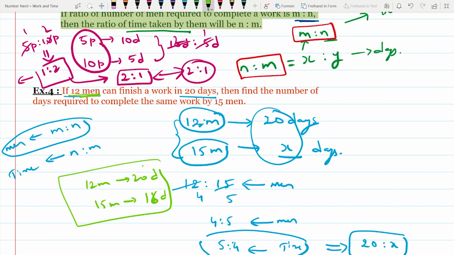This is how we can solve problems using these 4 rules. These 4 rules are very fundamental rules that we can use in any type of work and time related problems. So I request everyone to go through the video again if you don't understand any of the rules, and practice them. In conclusion, we have discussed 4 important rules which we can use for solving different types of problems. In the next video, we will discuss the techniques that are required and also the important formulas or shortcuts to solve different types of problems. Until then, stay tuned and see you soon.